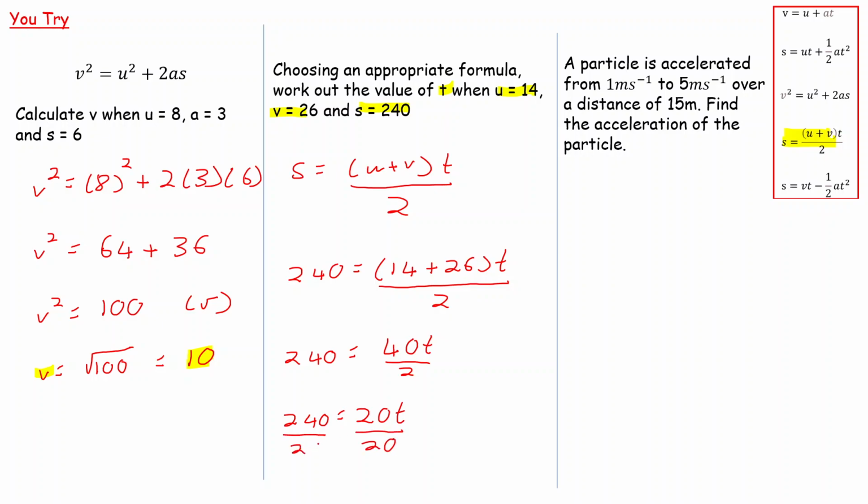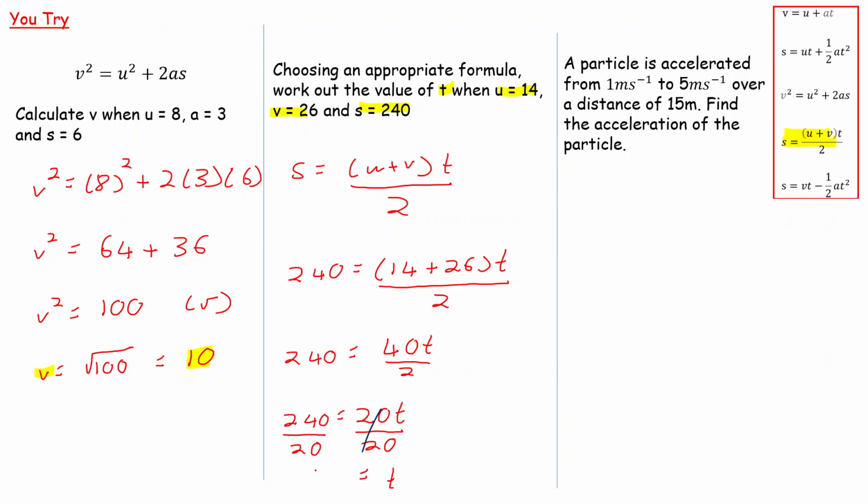These cancel, which is really good. And you're left with T being equal to 240 divided by 20. 240 divided by 20 is equal to 12. So good.